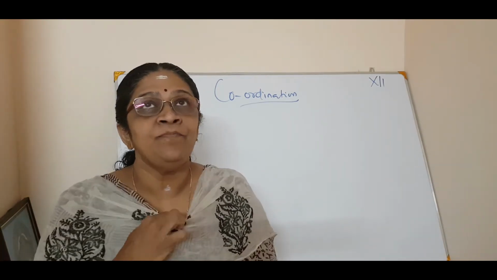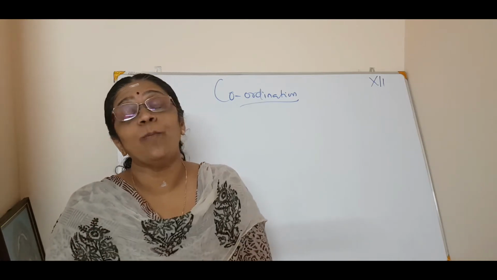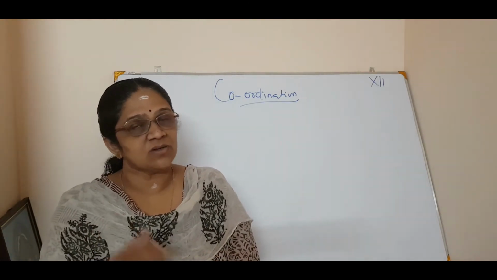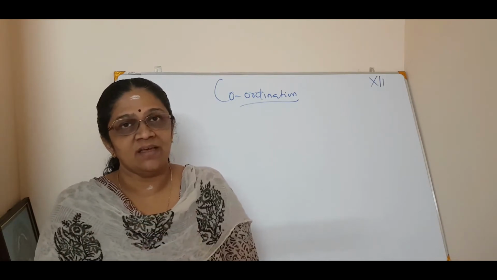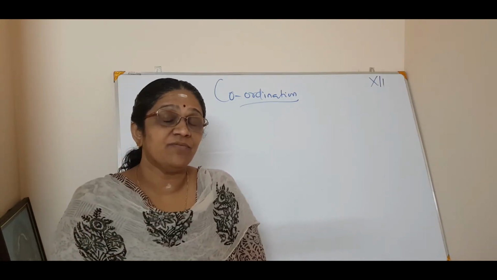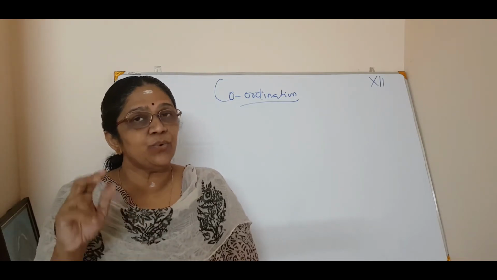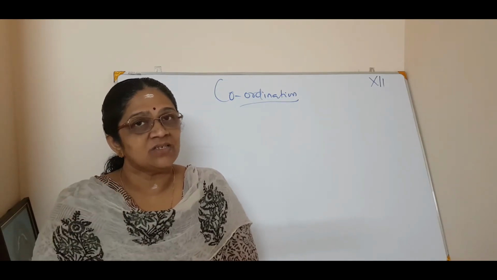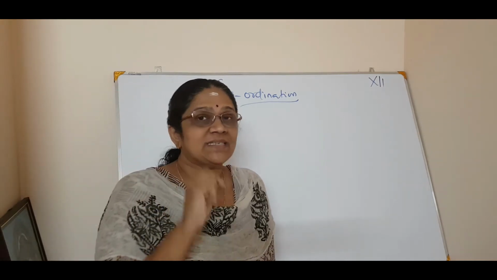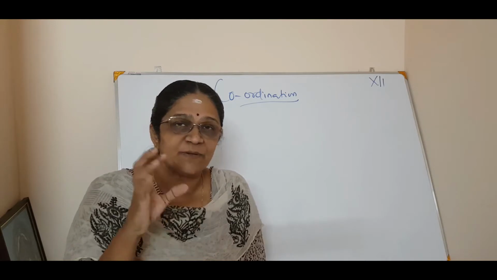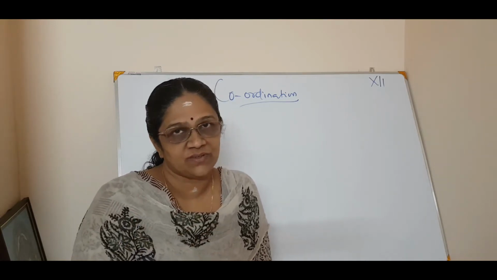For example, in the detection of metals like copper and silver, because copper and silver are transition metals. When they react with ammonia, they form complexes. If you remember, Cu(NH3)4 2+. So these are all complexes. In modern science, we call these complexes by a special name, coordination compounds.